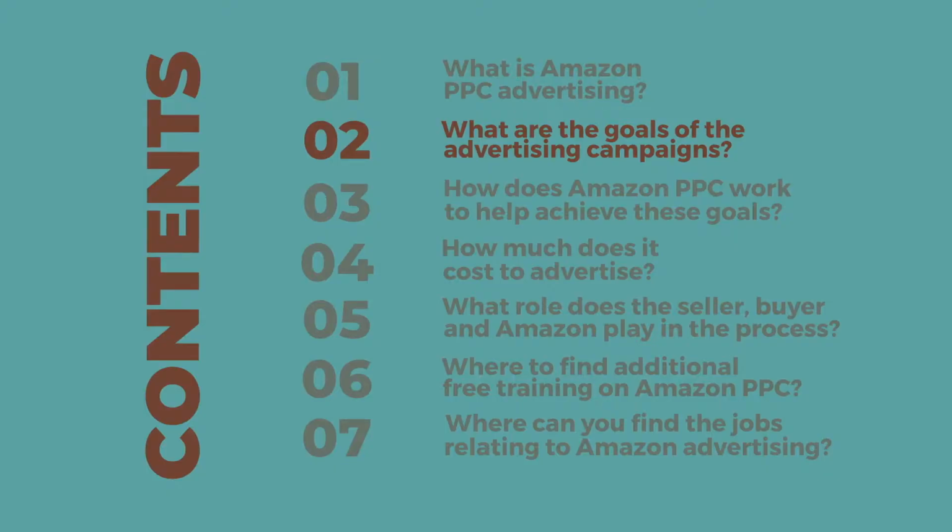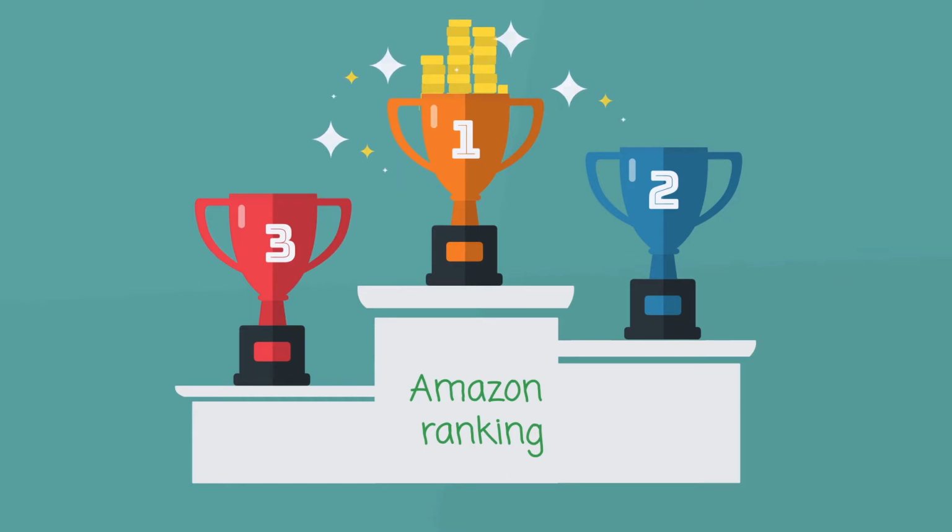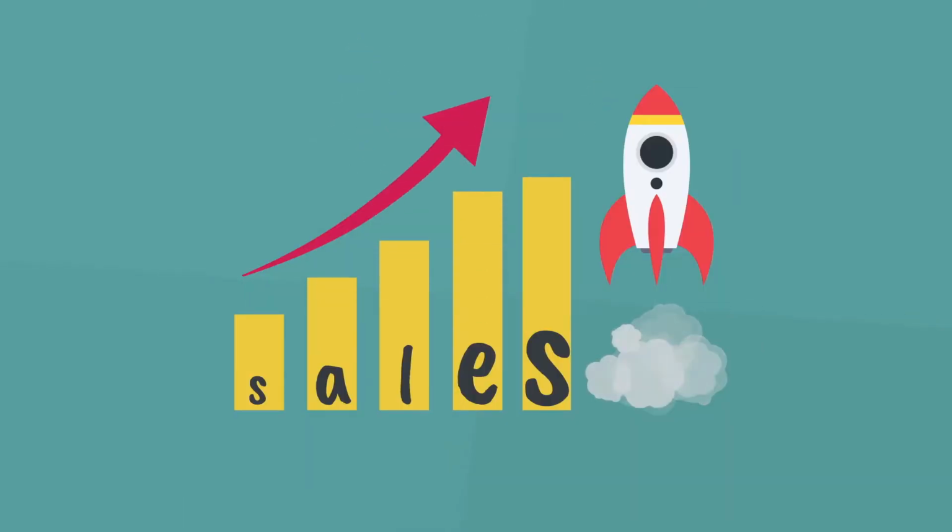What are the goals of using advertising campaigns? Here are the 2 main reasons why a seller would be interested in using PPC advertising campaigns. The first is the seller may want to use advertising to get better ranking in organic search results. The second is that he may want to jumpstart and boost the sales activity during product launch phase or at any other time in the sales cycle. As a side note, the word campaign when used here refers to an objective or a goal the seller is trying to accomplish.